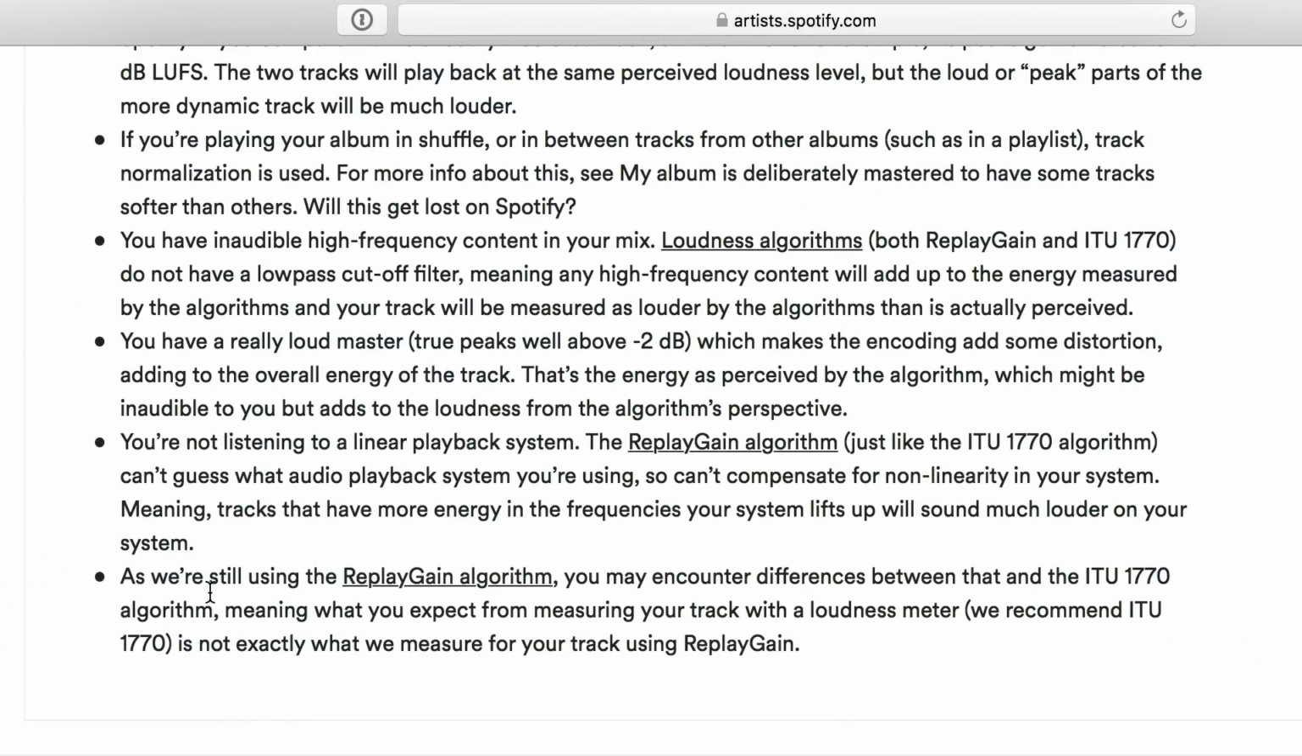Final bit, as we're still using the replay gain algorithm. This is basically just saying that sometimes replay gain isn't perfect. So we'll ignore that. Nothing you can do with that. Just use integrated LUFS. In fact, in addition, there's a website called Loudness Penalty. I did a video on that. Can't remember the title. I think I said something like how to tell how loud your track is on YouTube, iTunes, Spotify, and so on.